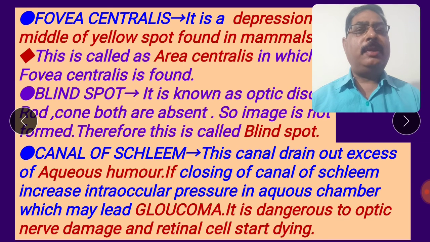I shall explain the canal of Schlemm. The canal of Schlemm drains the aqueous humor secreted by the ciliary body.